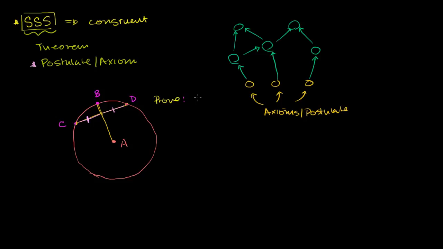I want to prove that segment AB is perpendicular. It intersects it at a right angle. It is perpendicular to segment CD.